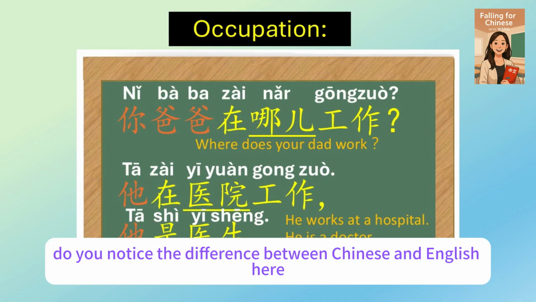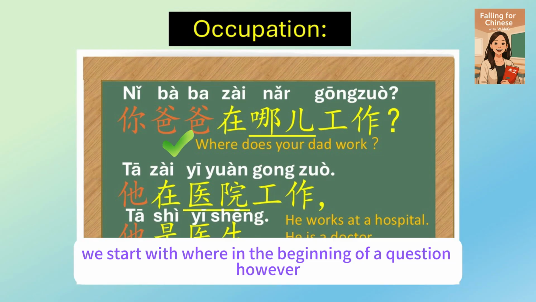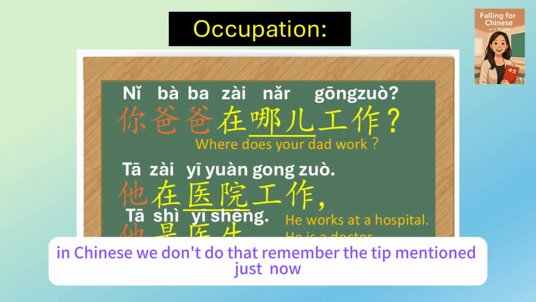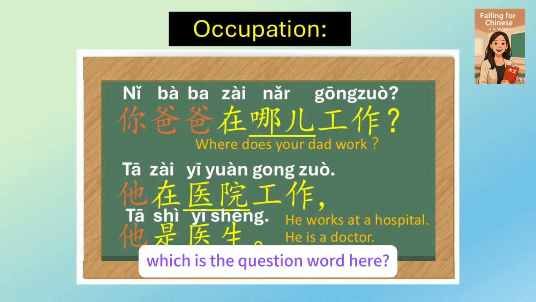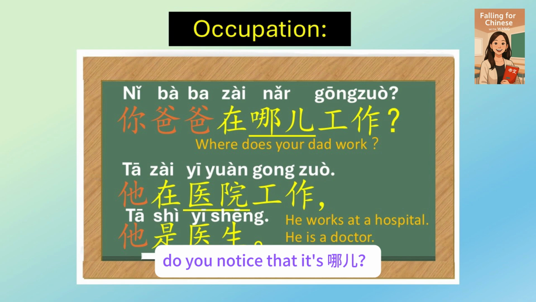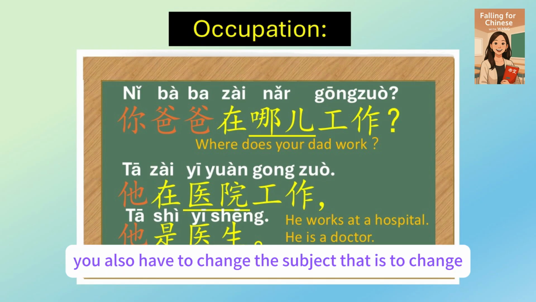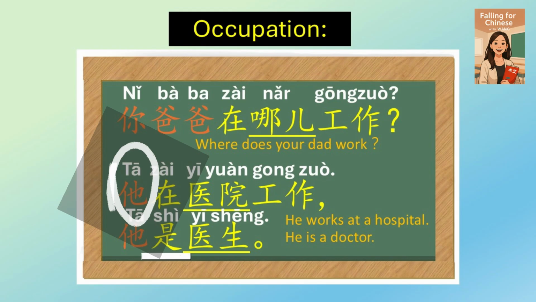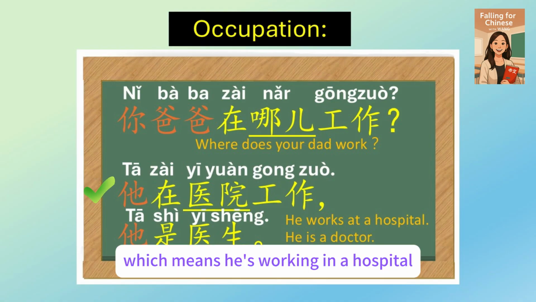Do you notice the difference between Chinese and English here? In English, we start with where in the beginning of a question. However, in Chinese, we don't do that. Remember the tip mentioned just now? Which is the question word here? Do you notice that? It's 哪儿. So we get rid of 哪儿 and replace it with the location. Of course, you also have to change the subject. That is, to change 你爸爸 to 他. So we can answer 他在医院工作, which means he's working in a hospital.